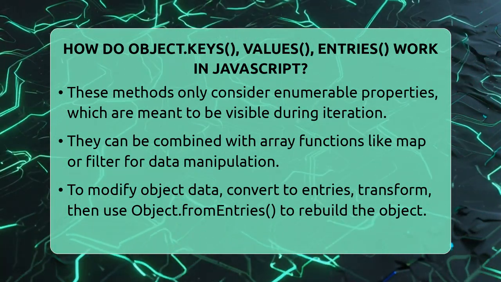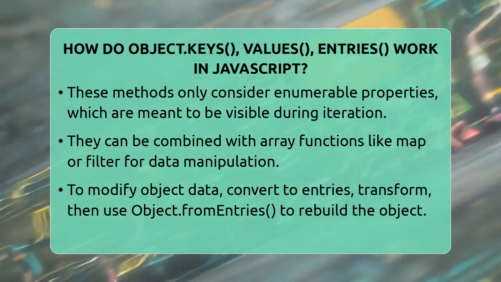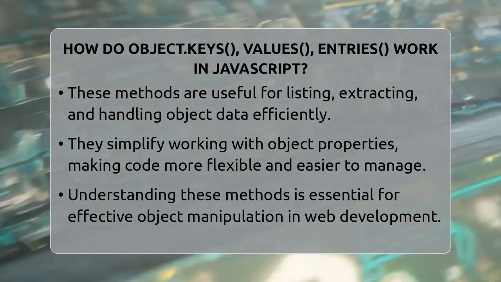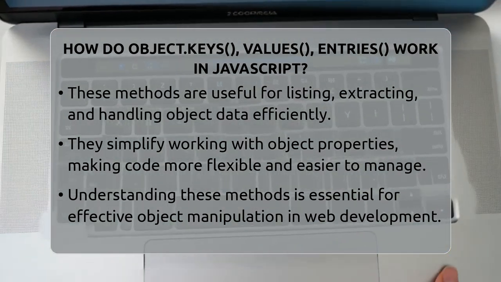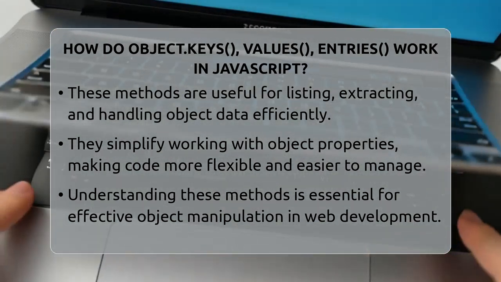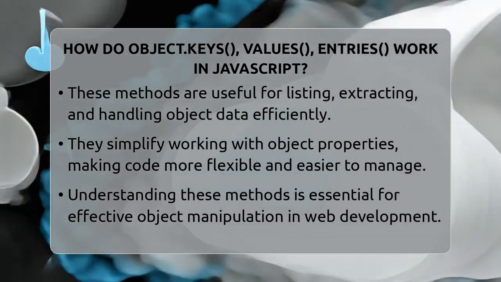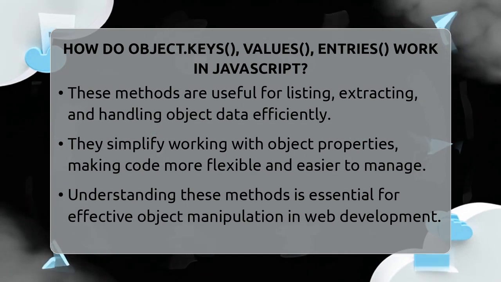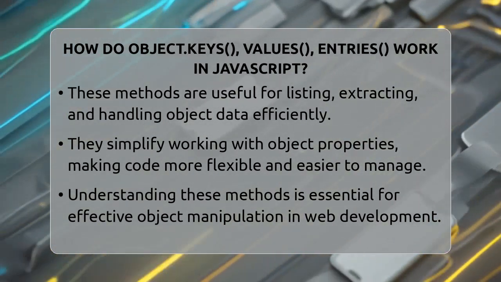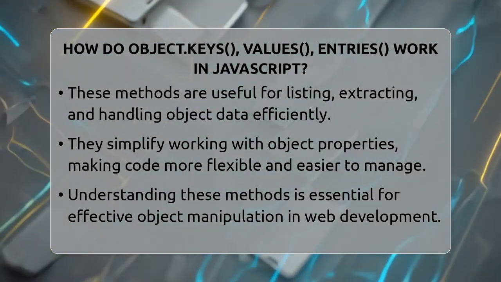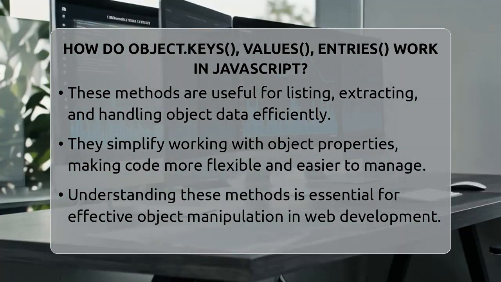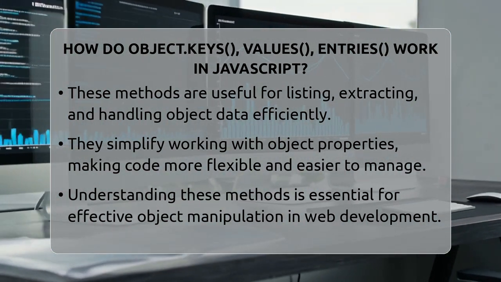You can also combine these methods with array functions like map or filter by first converting the object into an array of entries, transforming it, and then converting it back into an object with Object.fromEntries. For example, you can double all the values in an object by turning it into entries, multiplying each value, and then creating a new object from those entries.